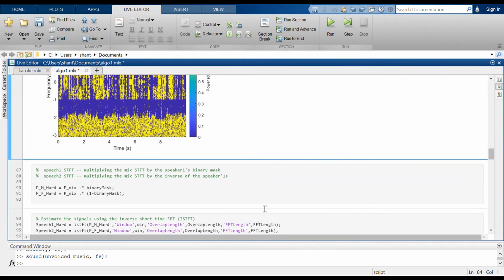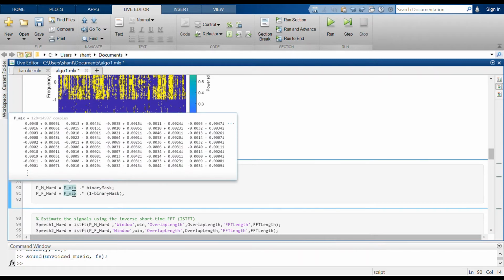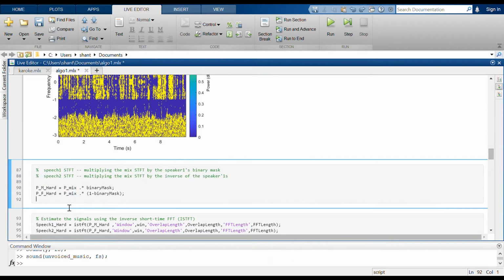And then what we are going to do is that to obtain the audio of speaker 1 we have to first multiply the binary mask of audio 1 with the short time Fourier transform or STFT of the mixture. And also for the other audio we have to multiply the STFT of mixture with inverse of that binary mask.